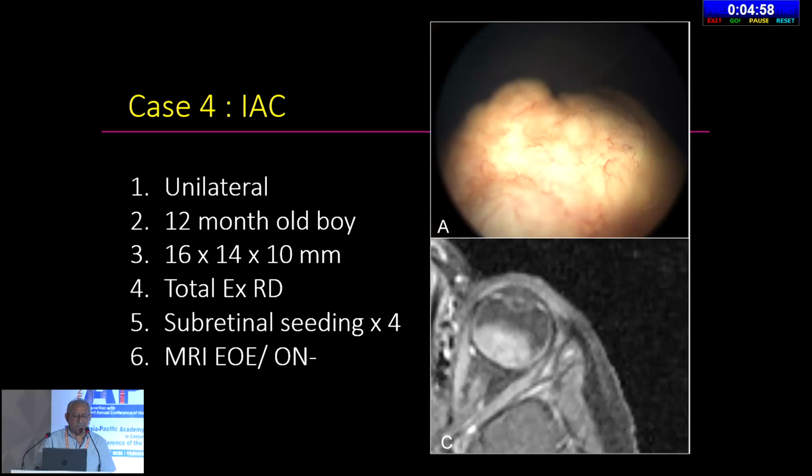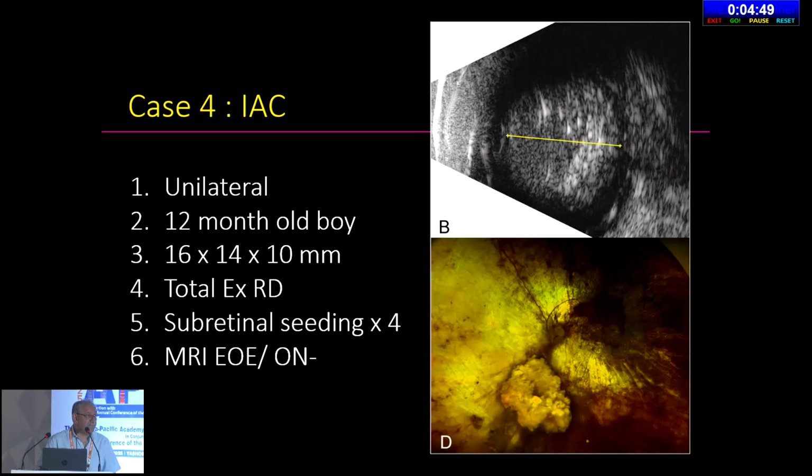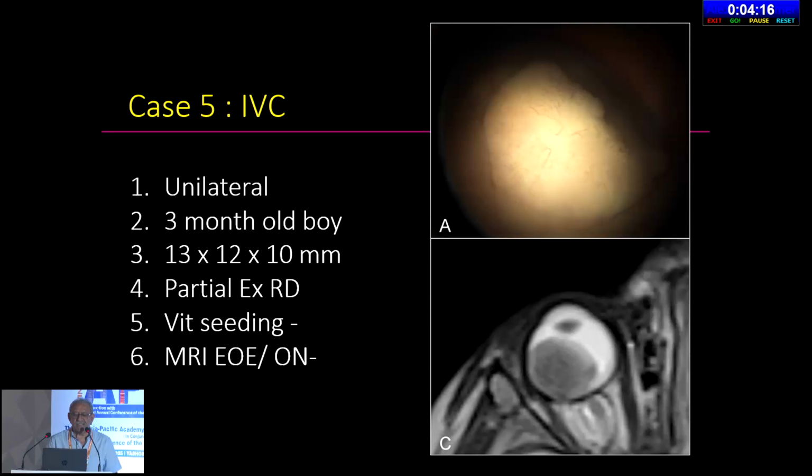Look at this patient again, a 12-month-old with total exudative retinal detachment, but no extraocular extension. One could have enucleated this case, but again, parents have preferences for not having the enucleation. This eye was treated with IAC, and you can see all the complications of IAC, with extensive vision loss, choroidal atrophy, and optic atrophy. So IAC may save the globe, but doesn't necessarily give you vision. We say about 10-20% of cases will have severe vascular complications. If the other eye had been enucleated and this is the only eye, the child is basically blind. So keep in mind that IAC isn't necessarily going to give you vision.